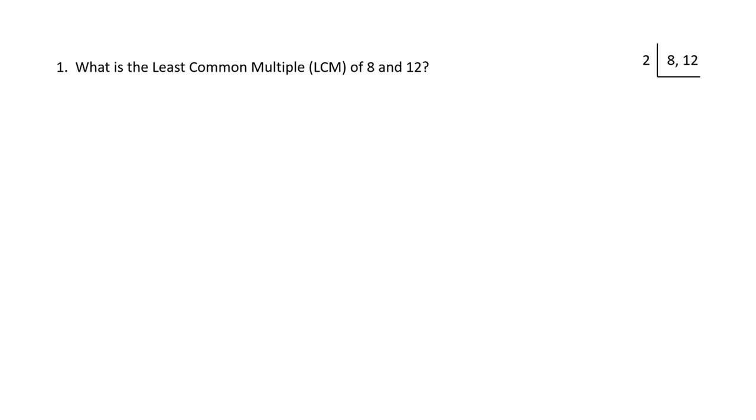2 goes into 8 4 times and 2 goes into 12 6 times. So 4 and 6. Now you ask again, is there a positive integer that goes into 4 and 6 other than 1? Well, 2 goes into both 4 and 6. So extend that L bracket again and write down another 2 and carry on the division. So you get 2 and 3. Is there anything now that goes into both 2 and 3? Nope. So at that stage, you stop and multiply out all the outside numbers, which in this case are 2, 2, 2, and 3. Multiply them out, and you get the LCM, 24.